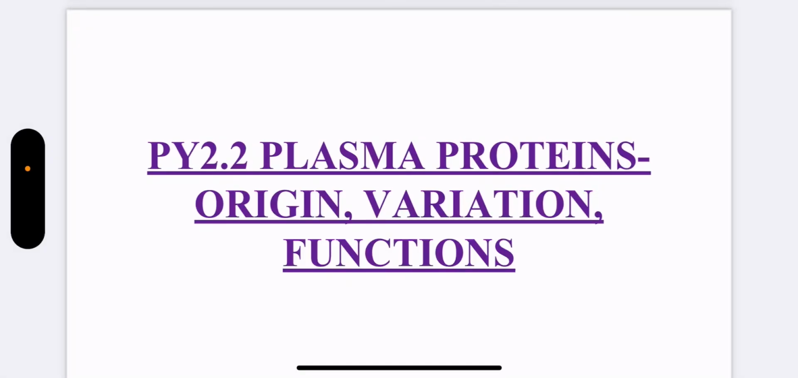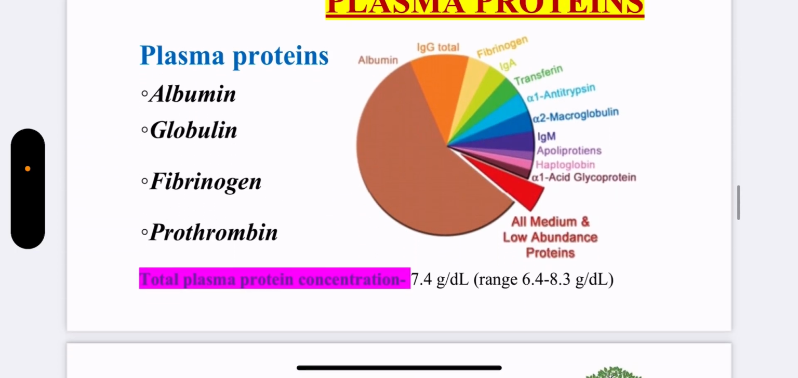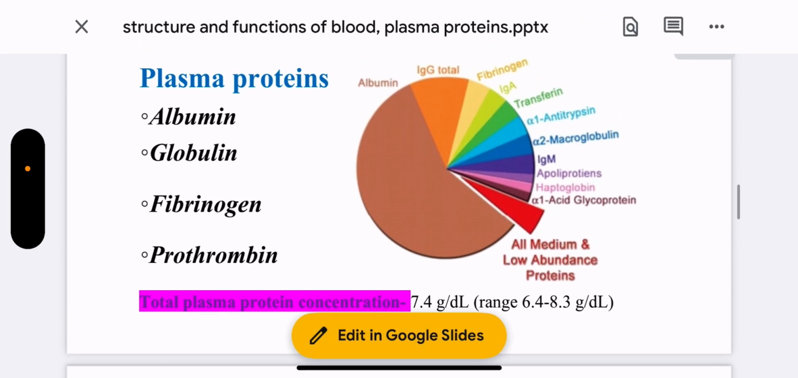Today's topic is plasma proteins. We'll discuss the origin, variation, and functions of plasma proteins. First of all, we shall understand what plasma proteins are.